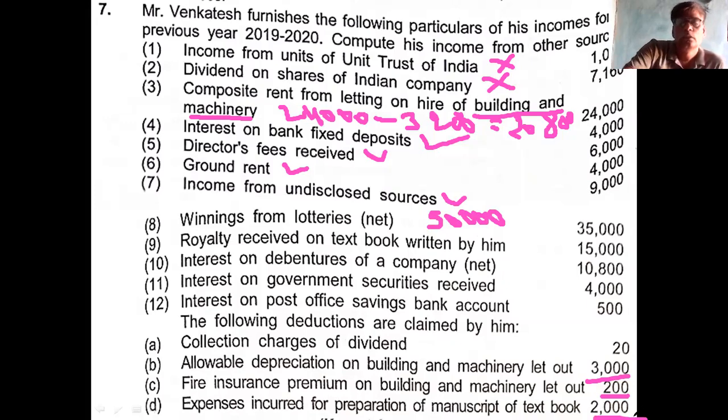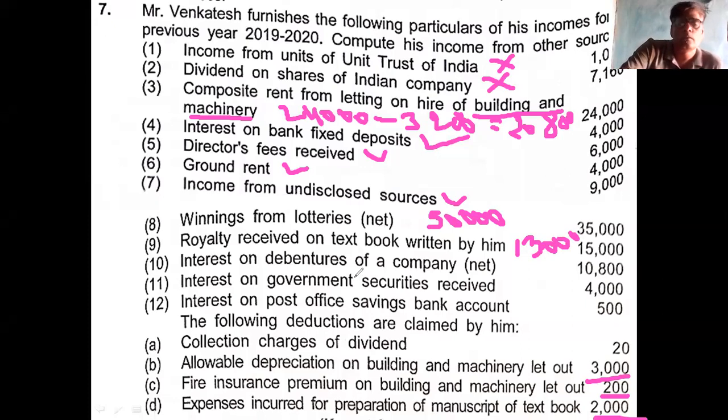What is the net income from this source? Royalty received 15,000. 2,000 is allowable expense. Then what is the income? I think it is Rupees 13,000. 13,000 is the income. This is the third one.